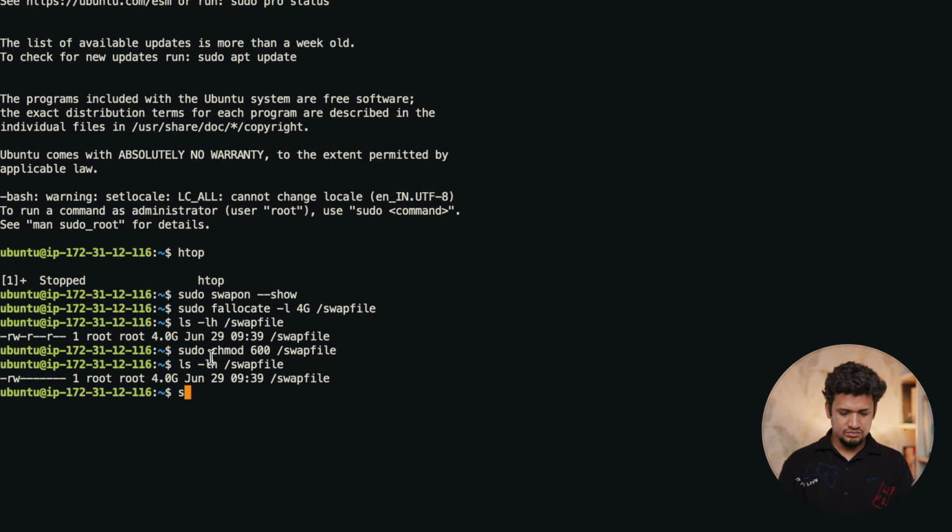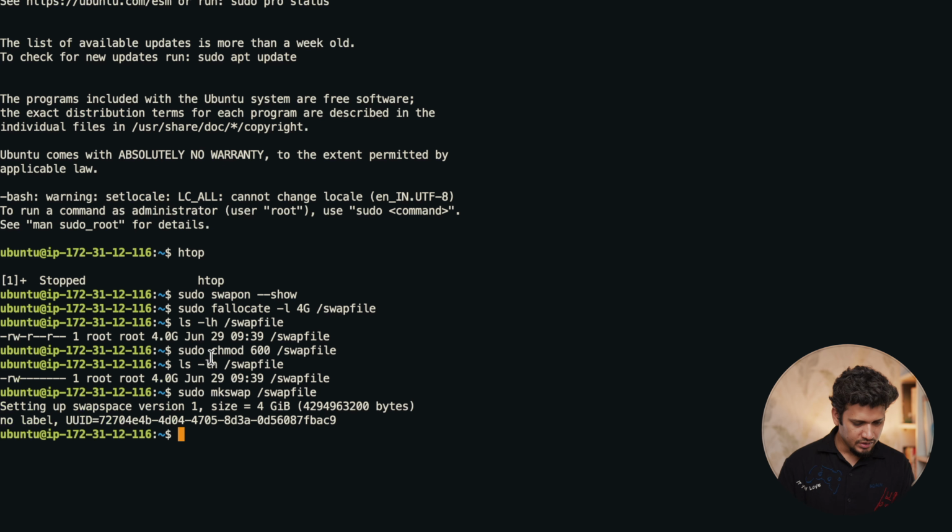Now let's make a swap. Sudo mkswap and the file path. Okay, it is saying that it is creating the swap file. Now let's enable the swap file to be used by the system immediately. For that we have to write sudo swapon and the swap file. Now this must be available. Let me again see the swap.